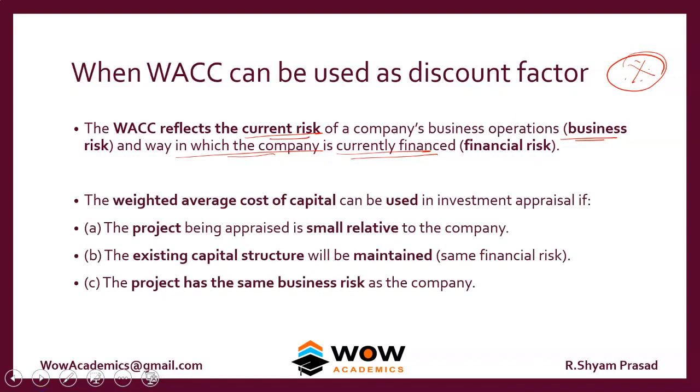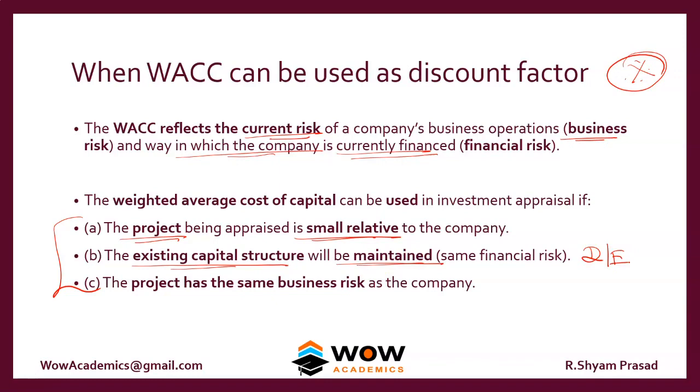If you want to use WACC as a discount factor in investment appraisal, then these three things should be satisfied. Number one, the project for which you are using WACC as a discount factor should be a small project relative to the company. If it's too big, you should not use WACC. Number two, the existing capital structure will be maintained, so your debt equity structure is not going to change.